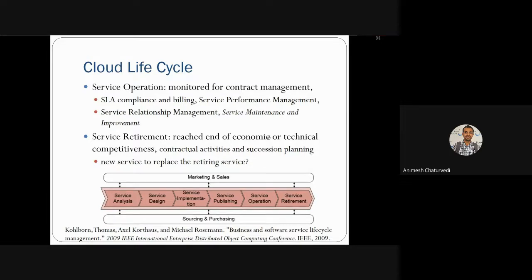So this is the whole architecture of the life cycle of service in cloud computing. The service analysis you do, service designing you do, service implementation you do, then service publishing you do, service operations you do, service retirement you do. Is there any doubt or any issue with this life cycle?